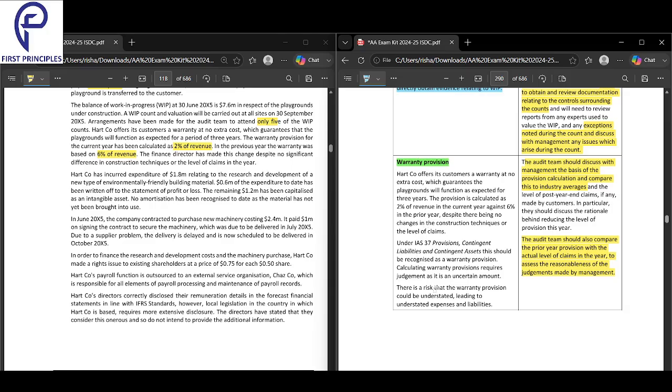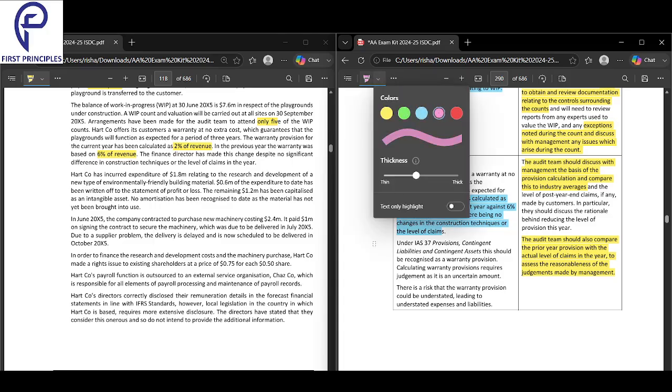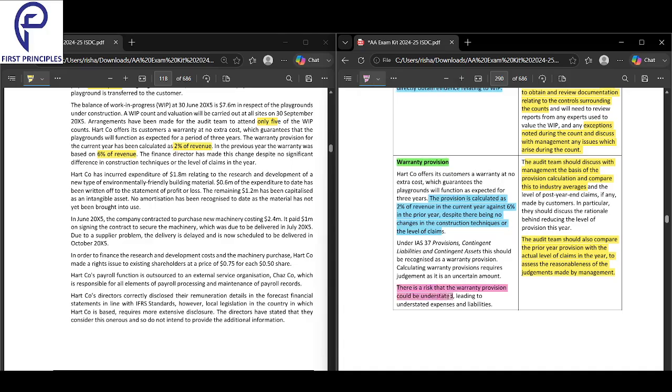Okay. So under IAS 37, this should be recognized as a warranty provision. Calculating warranty requires judgment as it is an uncertain amount. The provision is calculated as 2%. In the previous year it was 6%, despite there being no changes. So there's a risk that provisions could be understated, leading to understated expenses and liabilities. Liability understated, warranty expense understated, multiple things could be understated here, because there's no reason to make the change.